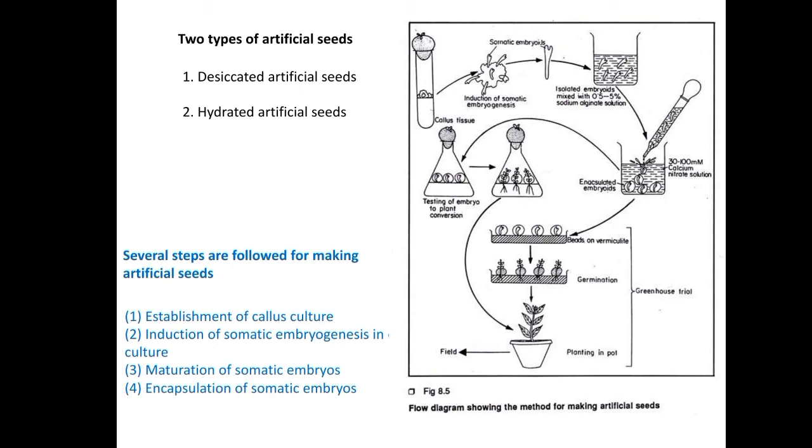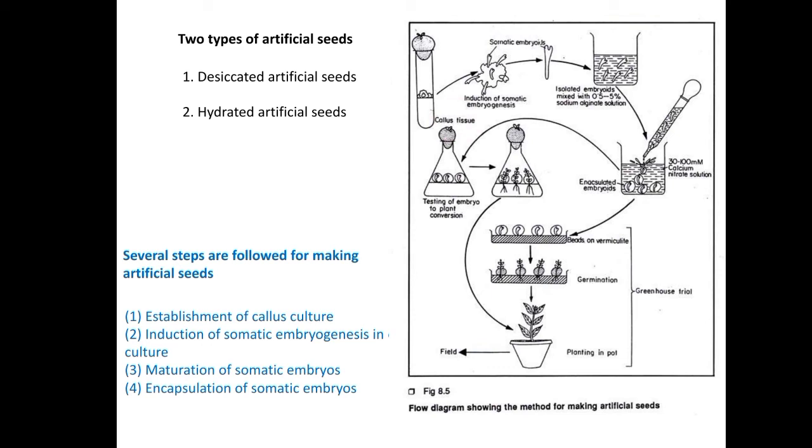For the formation of the somatic embryo, first we have to initiate the callus culture technique, going through the callus culture steps to form the callus. So the first step for the artificial seed is the establishment of the callus culture. Firstly, we will grow the callus on the explants.